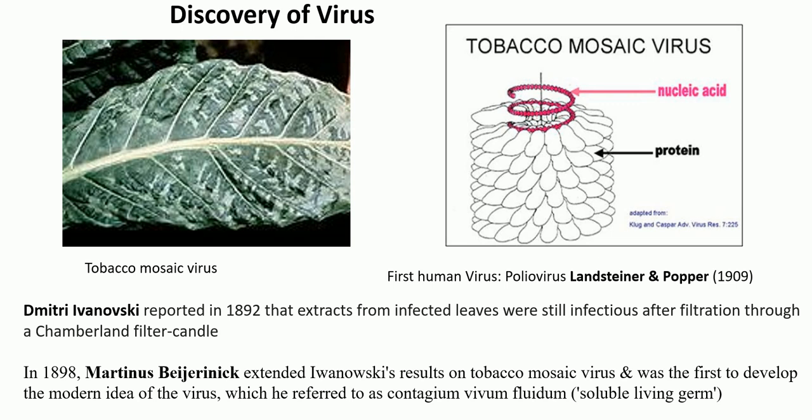And the first human virus ever discovered was poliovirus, and this was discovered by Landsteiner and Popper in the year 1909. Okay, so the first human virus discovered is the poliovirus.